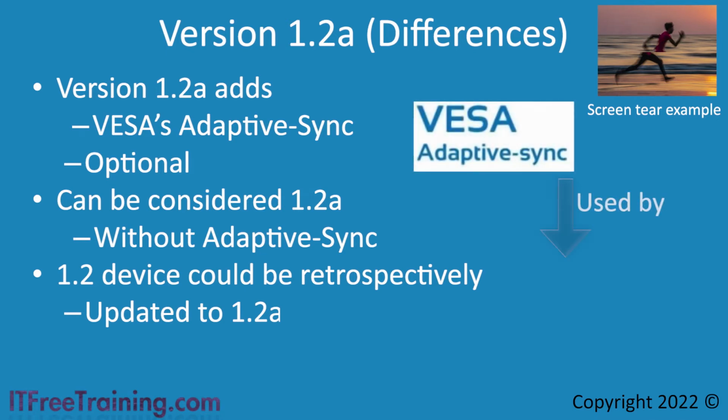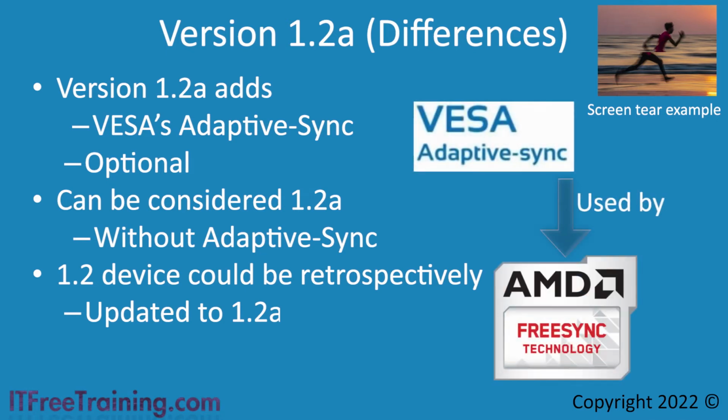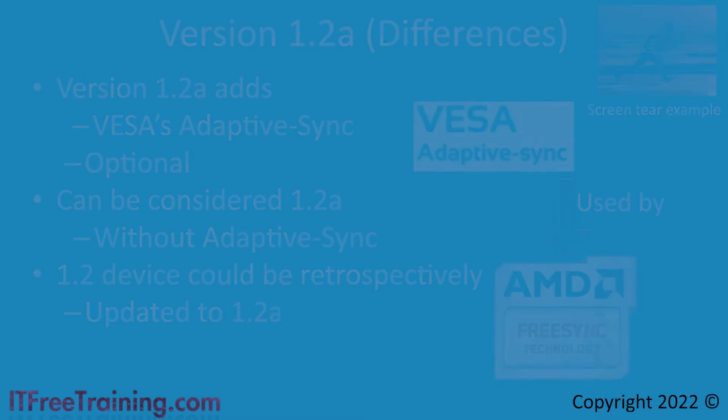VESA Adaptive Sync is used by AMD's FreeSync technology. As the name suggests, this technology is free, unlike other technologies such as G-Sync, which requires proprietary hardware modules supplied by NVIDIA. So you can see that 1.2 and 1.2a are essentially the same. If you purchase a version 1.2a device and you need VESA Adaptive Sync, you need to confirm the device supports it. Do not assume it does.